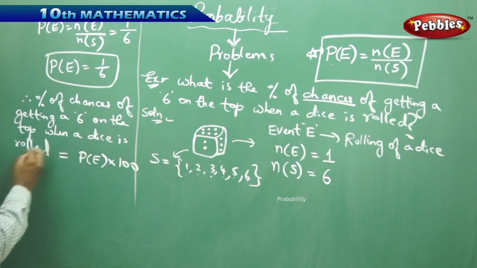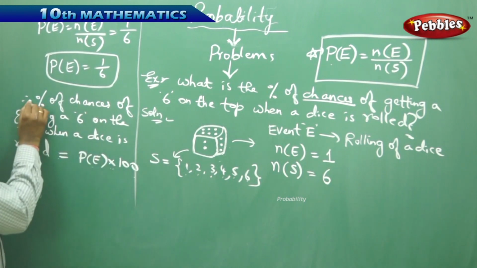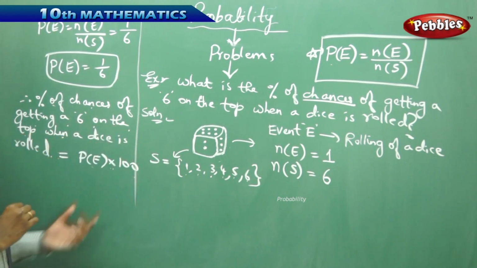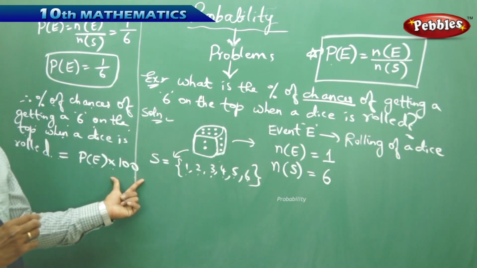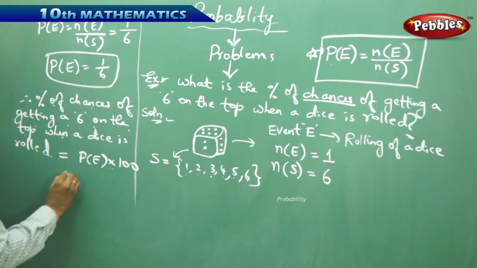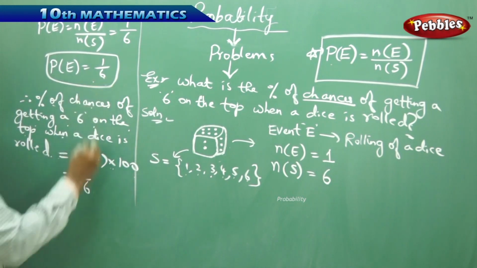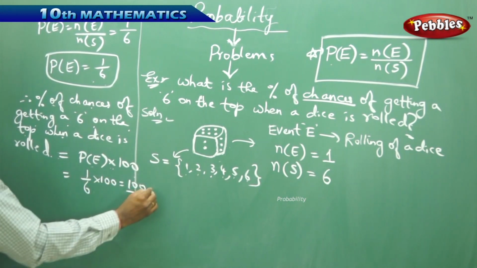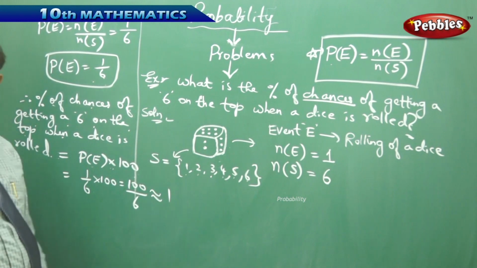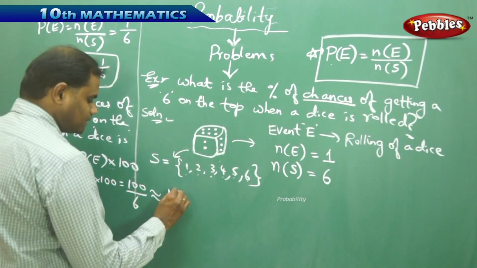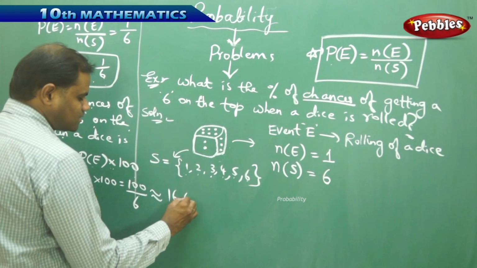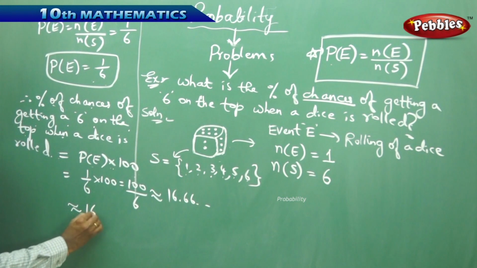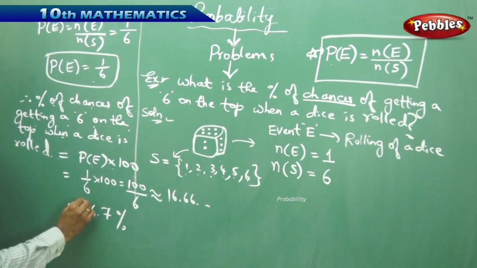Therefore, using this formula of P of E times 100 for finding the percentage of chances of getting a 6 on the top when a dice is rolled, I simply get P of E times 100, where P of E is 1 over 6. Therefore, in place of P of E, I substitute 1 over 6. That is 100 by 6, which is approximately 16.66, which is approximately 16.7%.